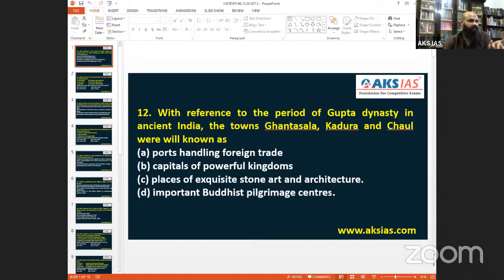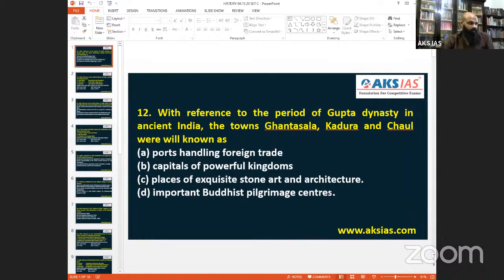So Ghantasala, Kadura, and Chaul. When we talk about them, there is a confusion which comes on top of it, which I am also having. So I will just tell it accordingly. Even those who claim to be the biggest academies will have a tough time interpreting the questions, because how the UPSC interprets, nobody can interpret. So there will be confusions, and the answers are pretty close.